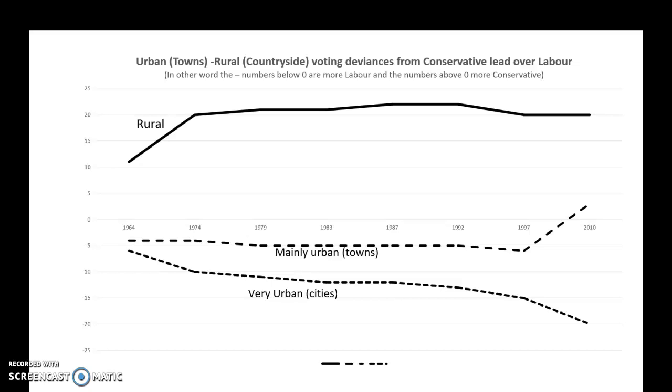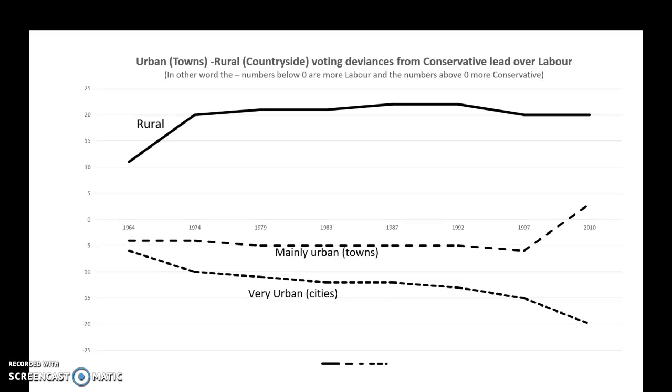The real change which has happened in more recent times has been with smaller towns. You see, they've always been just about Labour since 1964. This is again reflected in places like Nuneaton, isn't it? It's towns like Nuneaton, I would say, this kind of small town area. You see that places like Nuneaton have always been just about Labour. And then after 1997, they began to turn in a much more Conservative direction, and from 2010 onwards have actually gone over onto that more Conservative side.